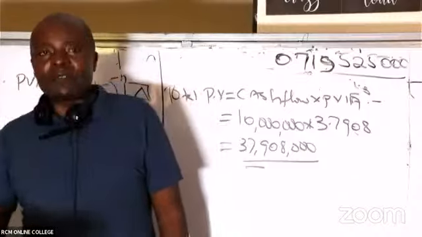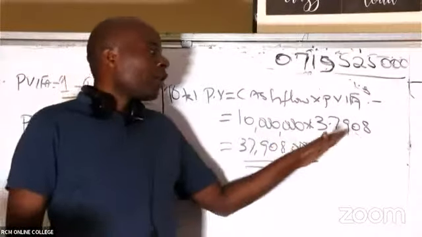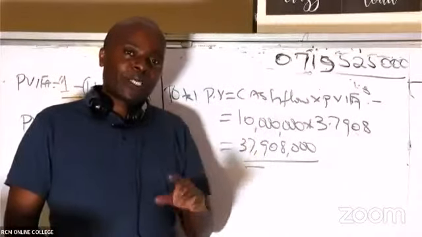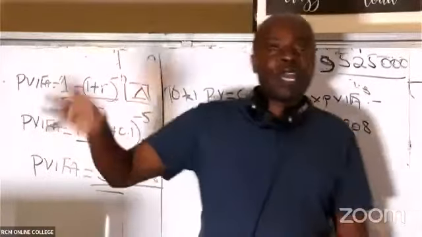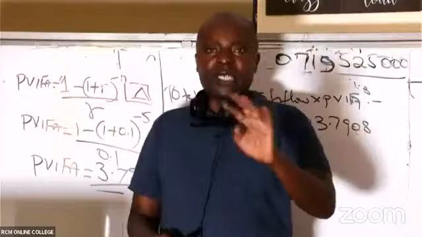Yeah, the decimals will always affect calculations, and that is why that's a very good question. For PVFA and PVF, the discounting factors, you round off to how many decimal places? 4, always 4. They should not be 5, they should not be 3, they should not be 2. They shall always be 4 decimal places.